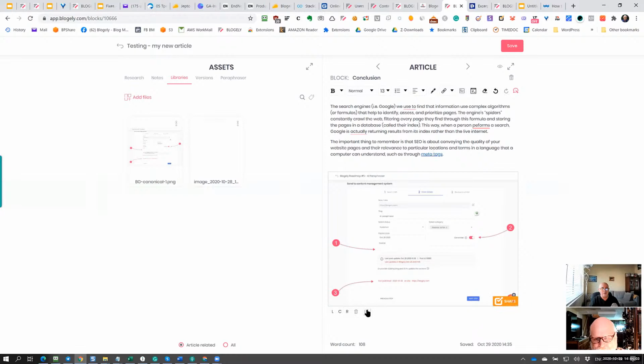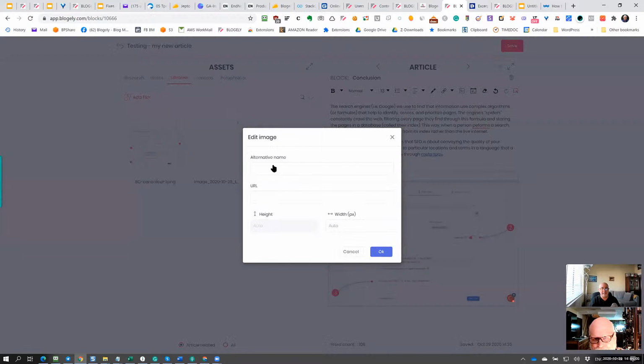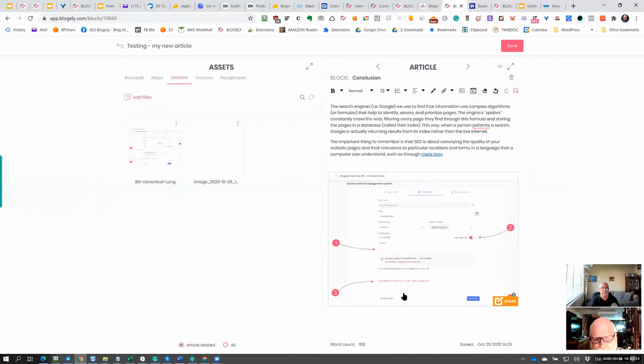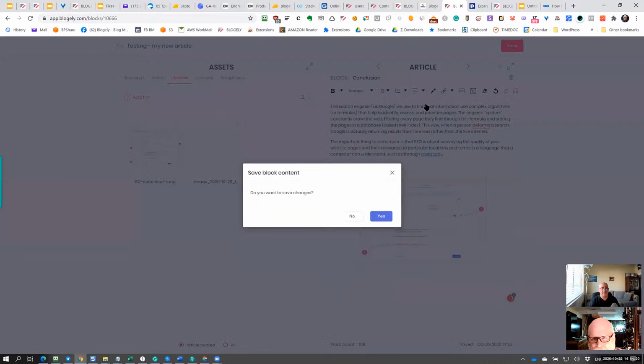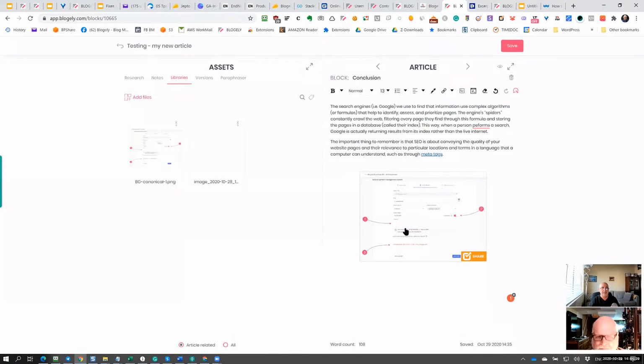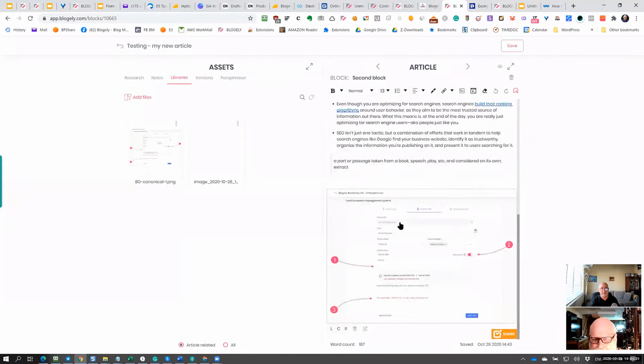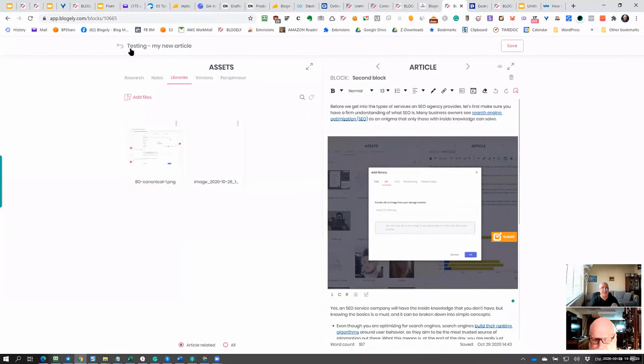So now I can also edit this image by size. I can put alternative text, and this one I can make slightly smaller. So I set the width to 400. You can see now it's smaller, so that width will be used. I can go between blocks, but again, if I try to go without saving, it always asks me if I want to save. That could be good, yeah, because it's actually reminding me that I need to save.